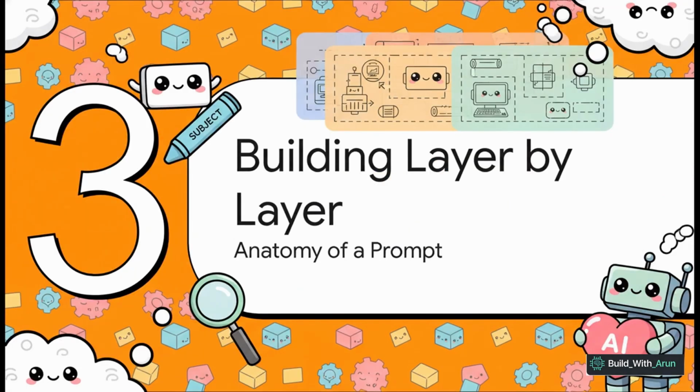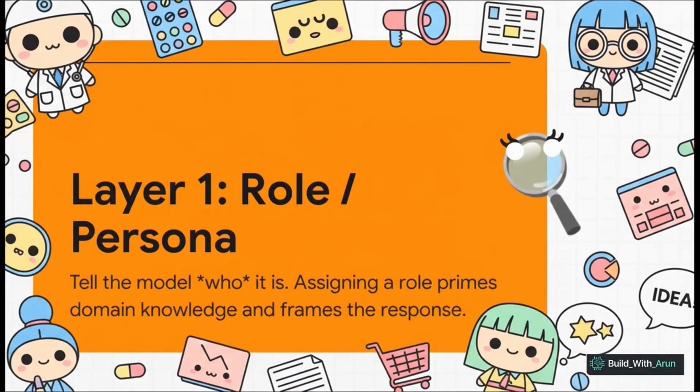Okay, so let's see how this blueprint is actually put together. We're gonna build this thing piece by piece, layer by layer, and you're gonna see how adding each part dramatically improves the final result. We're going from vague requests to precision tools. All right, layer one. The very first thing you should do is give the AI a role or a persona. Before you tell it what to do, tell it who it is. Is it a senior financial analyst? A skeptical investigative journalist? Maybe a witty copywriter trying to reach a Gen Z audience?